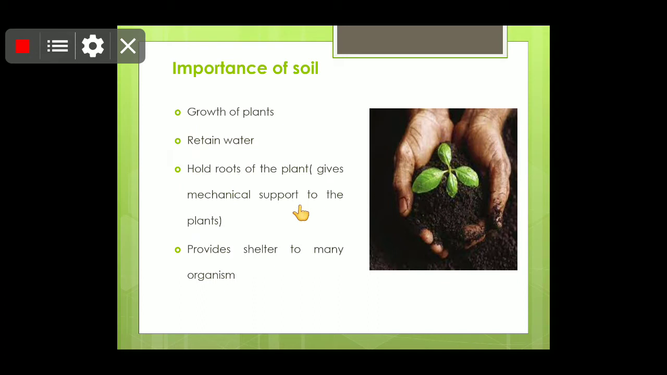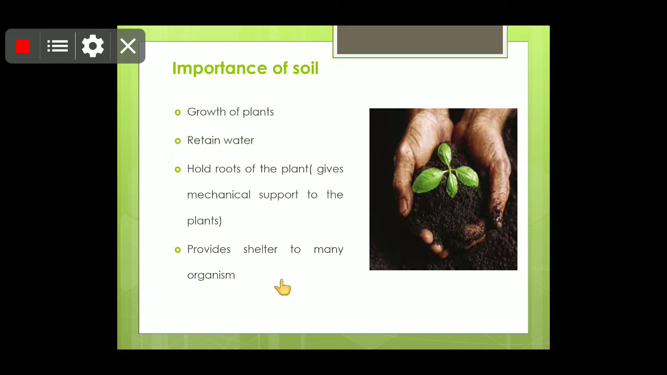Children, as you can see, the shoot portion of the plant grows upward, and at the same time the root portion also grows, and it grows downward. So children, it gives mechanical support to the plant, and it keeps the plant intact to the ground. Now children, that is why when the rain comes, the plants don't fall so easily. Okay, now, it provides shelter to many organisms.